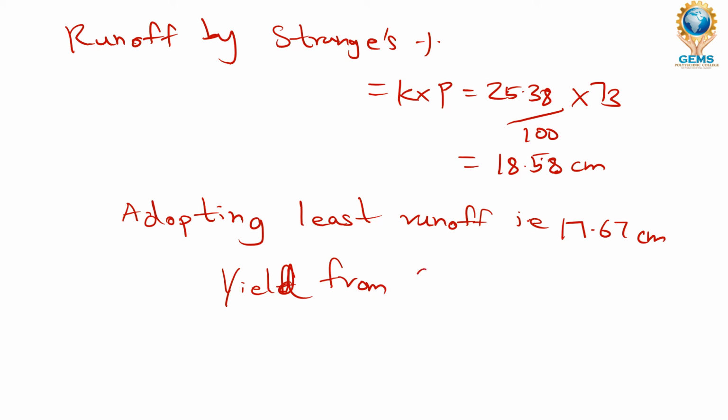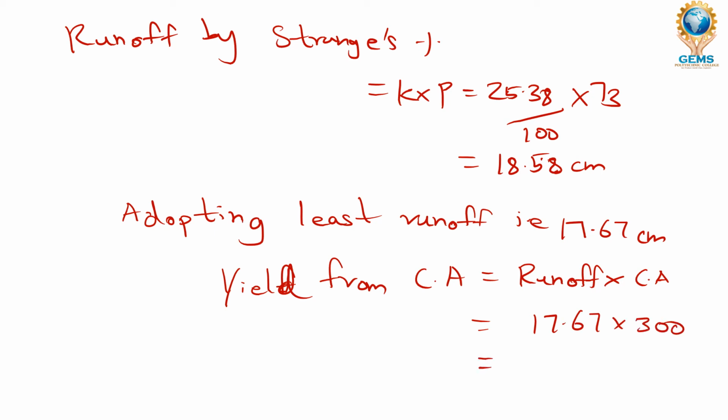Yield from the catchment area is runoff into CA, right? So the runoff you already took, which is 17.67, into this catchment area value, which is 300. So you will find the value as 5301 hectare meter. Okay, this is our value. Kindly note it. This sum will be coming for the exams too.